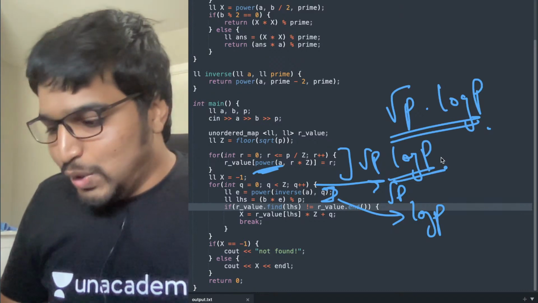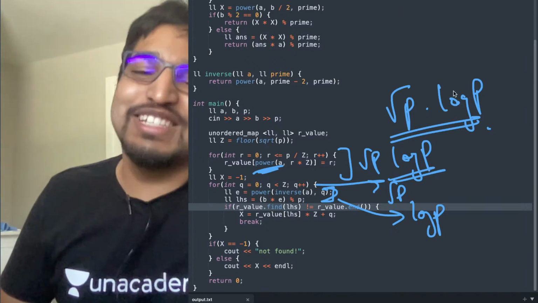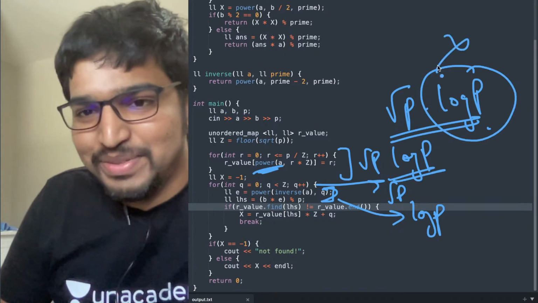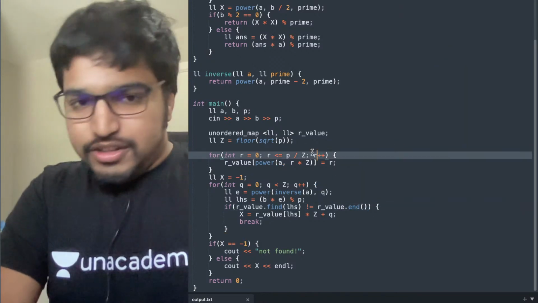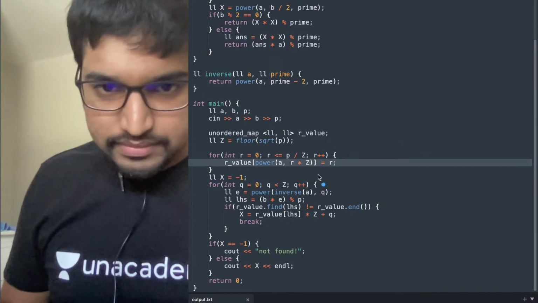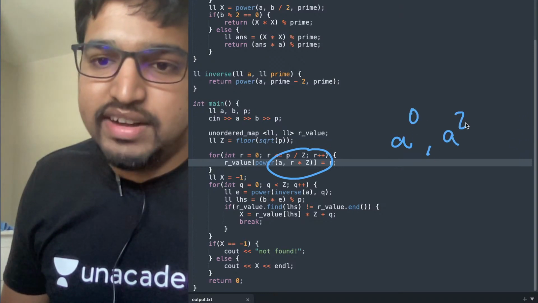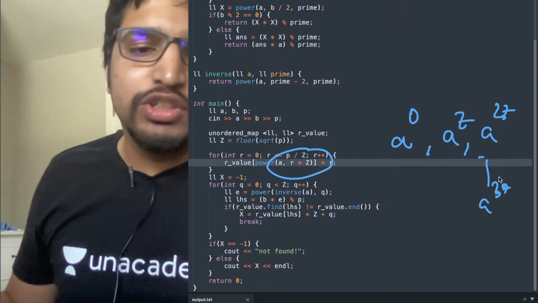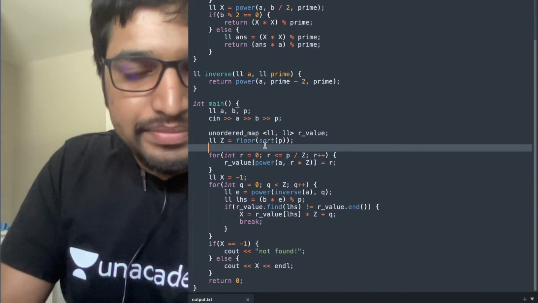Awesome. So let's go with another optimization here. This is sufficient, but we can optimize it a bit further. We can chuck off the log p, and I'll show you how. So this is basically, what is this? It starts with a power 0, then a power z, then a power 2z, a power 3z, and so on. So instead of computing power each time, we just compute it once in the start.